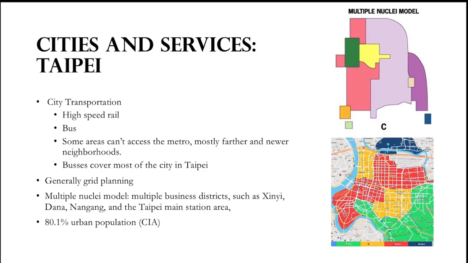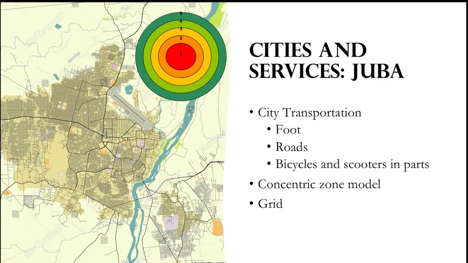The last thing we'll be analyzing in this comparison is the urban areas in these two countries. In Taiwan, the biggest city is Taipei, the capital. The city has many methods of transportation, including the high-speed rail and busing, which is able to cover areas of the neighborhood that aren't usually able to access the metro. Taipei follows a general grid pattern, as you can see in the map to the right, and it's best described by the multiple nuclei model. This is because it has many central business districts, such as Xinyi, Daan, Nangang, and the Taipei main station area, which I'm not pronouncing correctly.